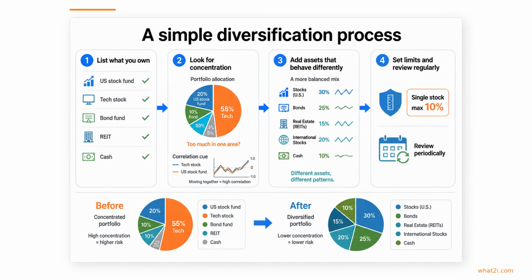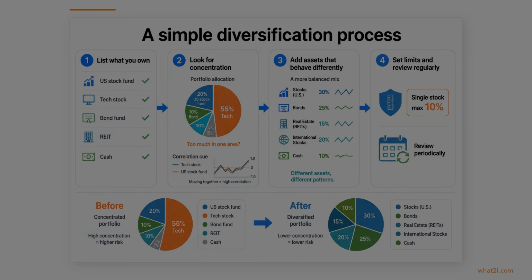A simple way to diversify is to first list everything you already own, then check for concentration in one company, sector, or asset type. After that, think about correlation too, because holdings that often move together may not give you much diversification even if they look different. The next step is to add assets that behave differently, so the overall mix is more balanced. Position limits, such as capping a single stock at 10%, and regular reviews can help keep concentration from building up again over time.